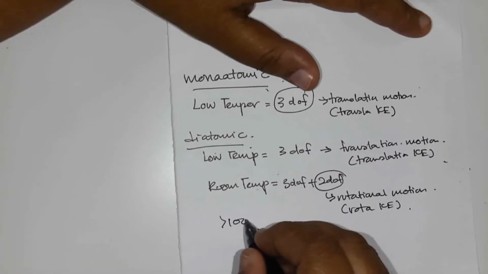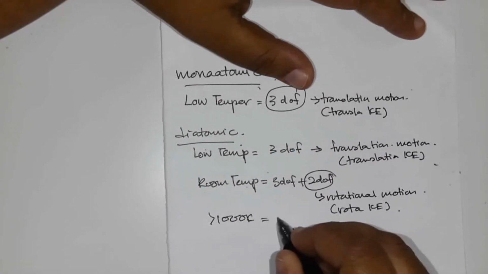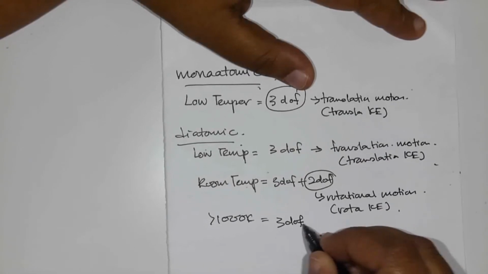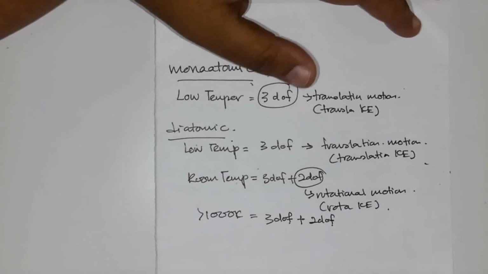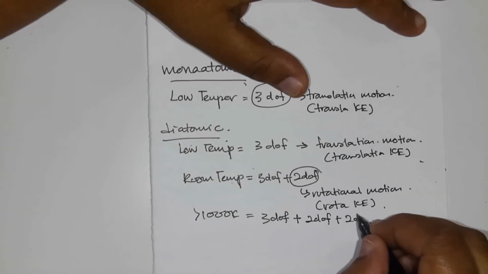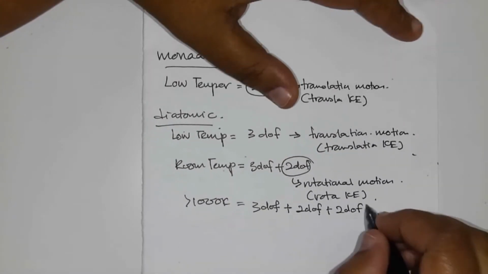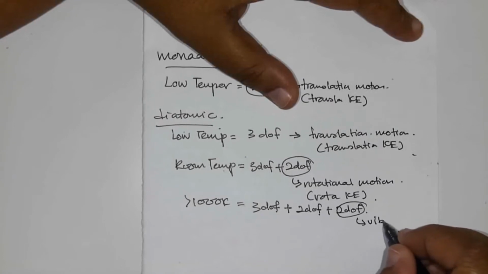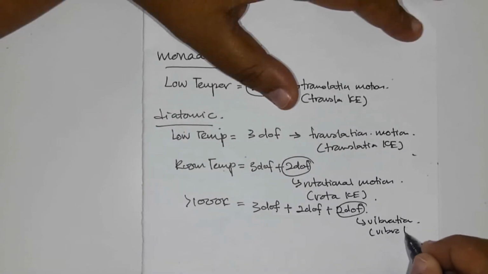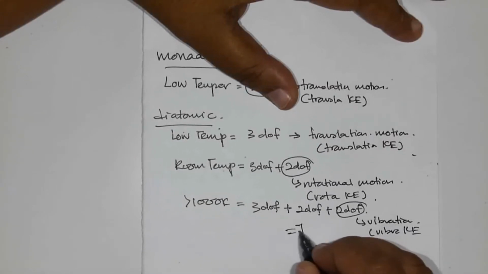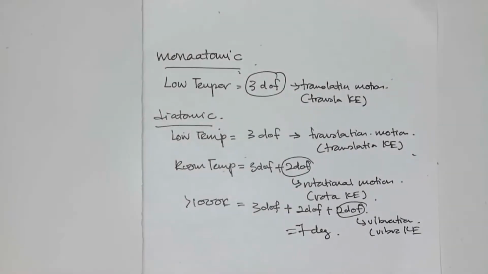Above 1000 Kelvin, 3 DOF of translation motion plus 2 DOF of rotational motion plus another 2 DOF of vibration energy is acquired. So altogether 7 degrees of freedom.